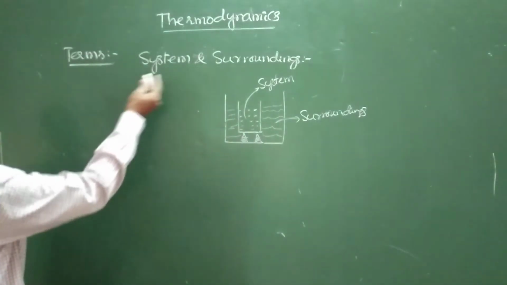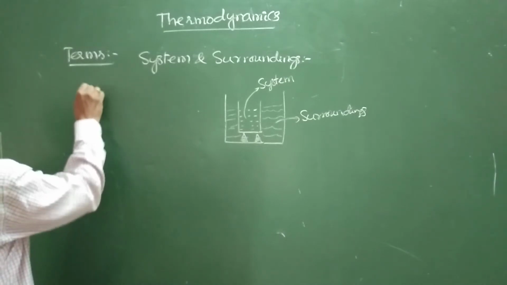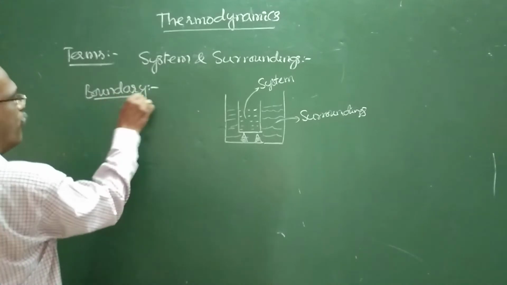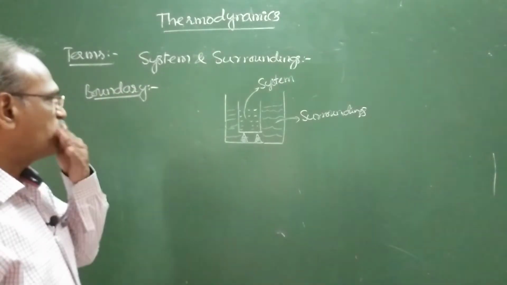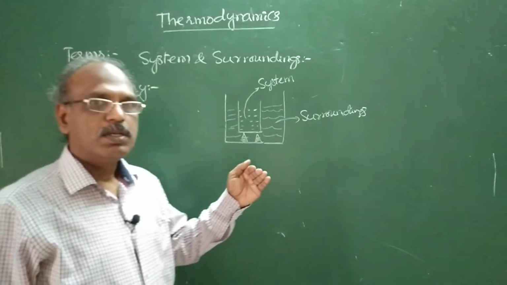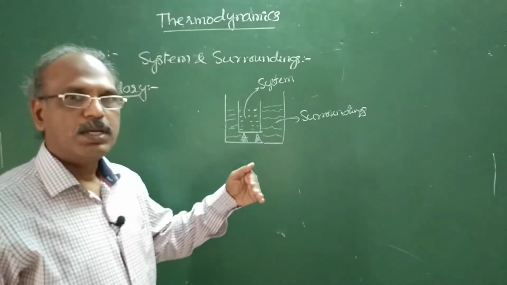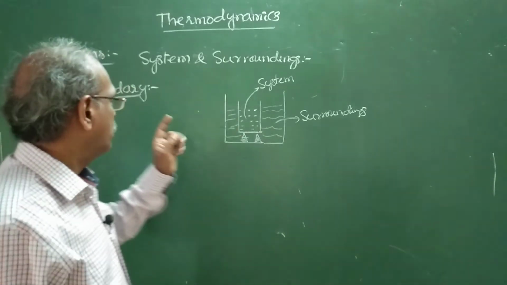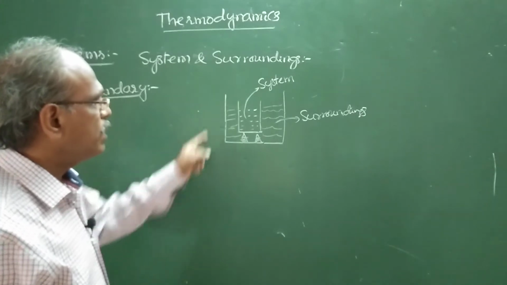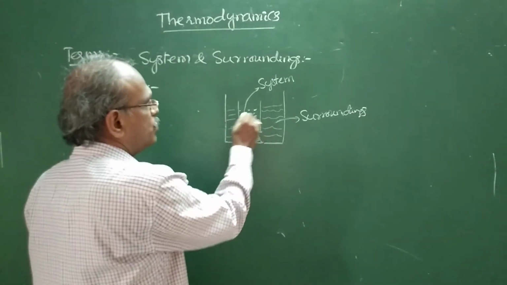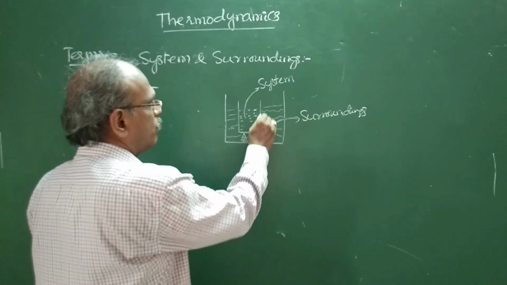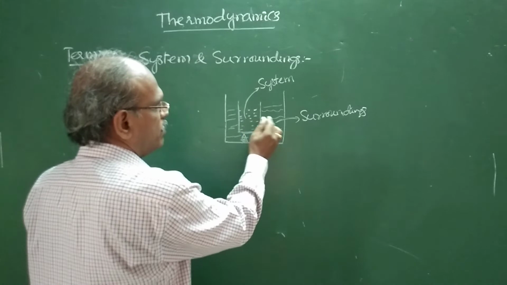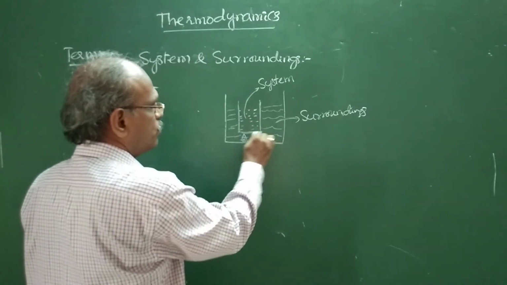Next word is a boundary. A boundary is defined as the wall which separates a system and surroundings. In this example, this system is covered by these boundaries. System is separated from the surroundings by this boundary.